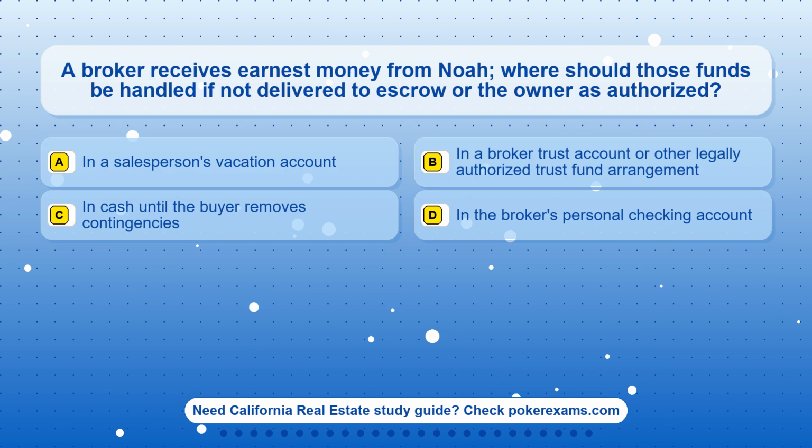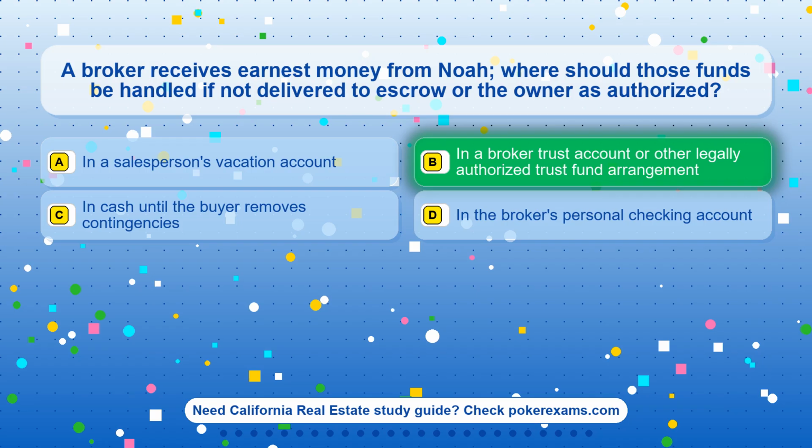Question 10. A broker receives earnest money from Noah. Where should those funds be handled if not delivered to escrow or the owner is authorized? Option A. In a salesperson's vacation account. Option B. In a broker trust account or other legally authorized trust fund arrangement. Option C. In cash until the buyer removes contingencies. Option D. In the broker's personal checking account.